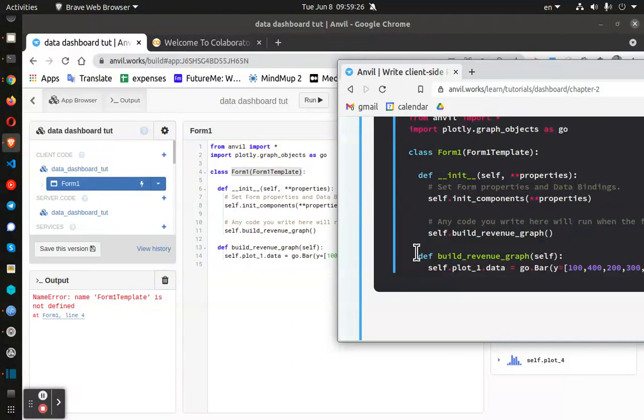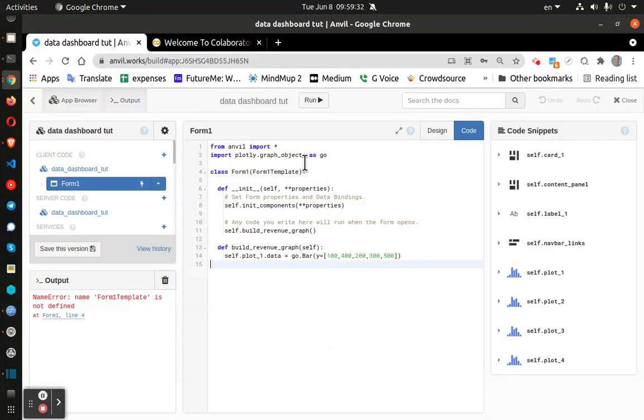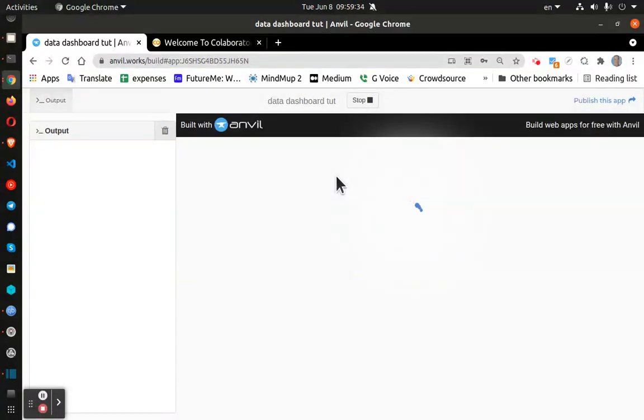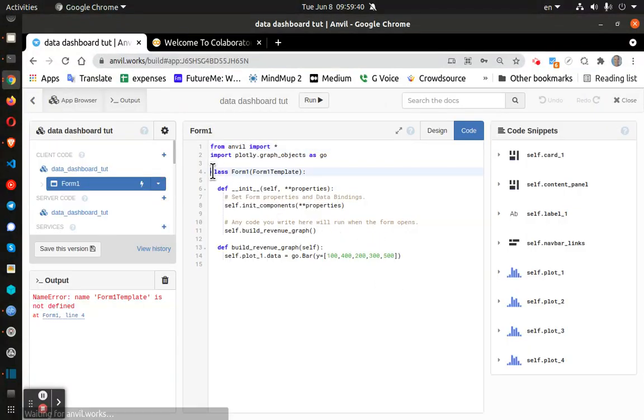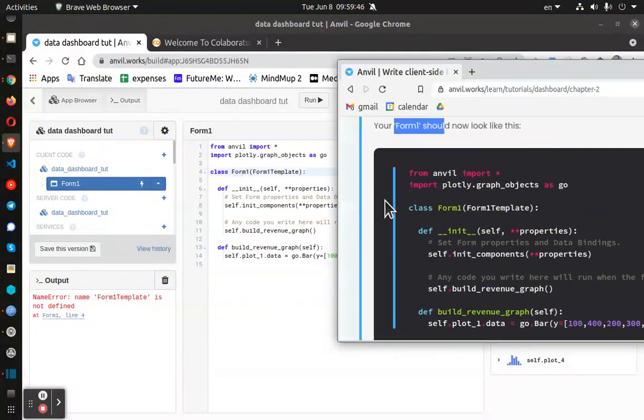The class and the def are both indented under the from line. This should work, right? But it doesn't. I've messaged support, I got no answer. So why is this not working? Class Form1 template, they're identical. Should work, but it doesn't.